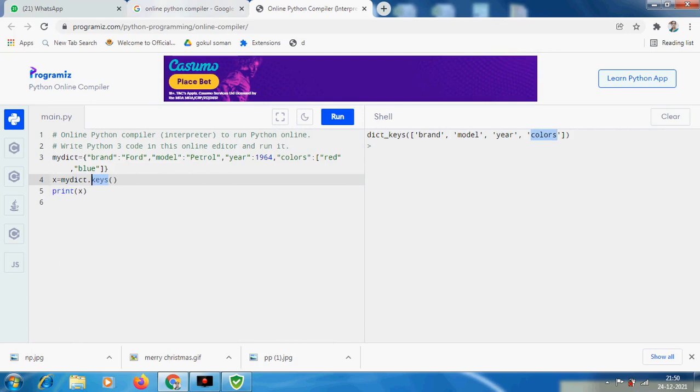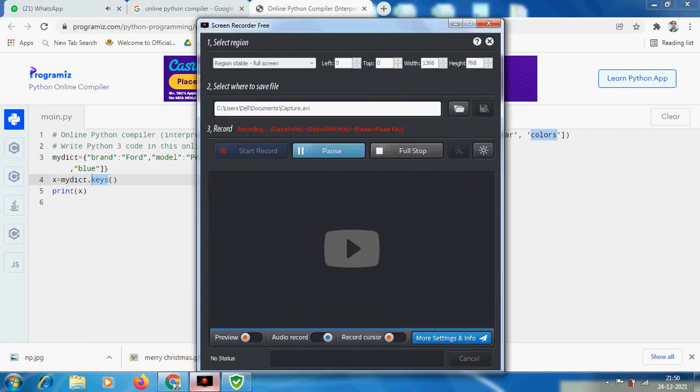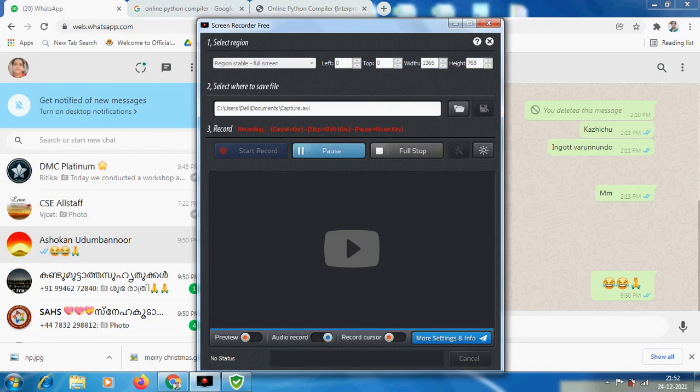Now I think that you already got the idea how to create this type of data structure. Now we will get into another topic.